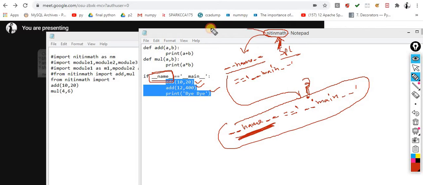And when this program is called indirectly, the __name__ variable takes some different value. I don't know exactly what that value is, we will check it out. Then this condition becomes false, and when it becomes false, this statement won't be executed. So this is the entire picture.